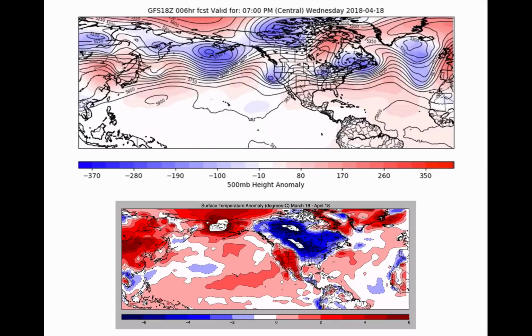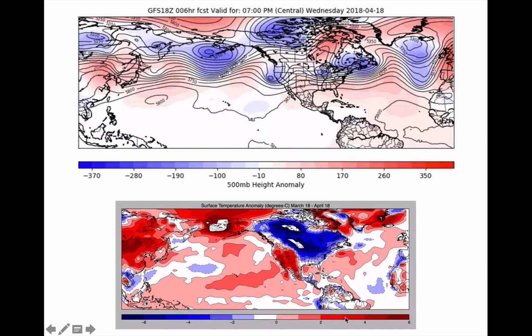What does it all mean when we boil all this down? Well, let's take a look at the pattern. We'll look again at that longer-term precipitation forecast and put a better picture together. First things first, look at the bottom map. This has been the pattern we've been stuck in that has really prevented us from breaking away from the colder weather. This is your last 30 days looking at temperature anomalies.